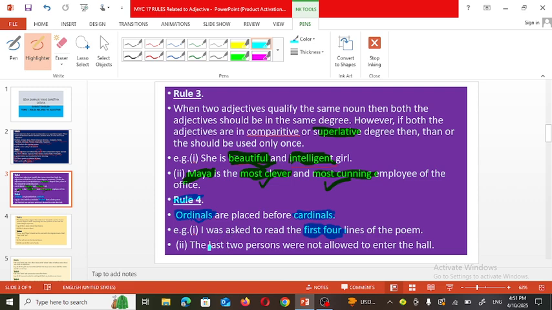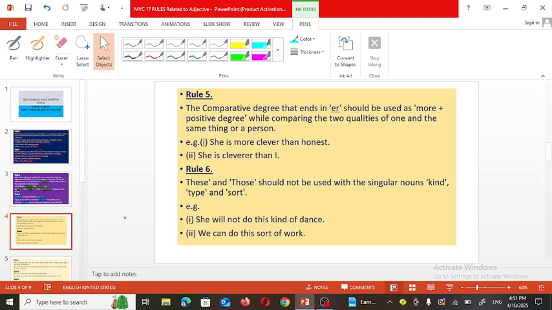The last two persons, last and two, these are the two numbers used here. Last shows the order, so ordinal, and two is cardinal. So I hope the fourth rule is also clear to you. When the numbers are there in the line, the ordinal number comes first and then the cardinal number. Now let's see the next rule.